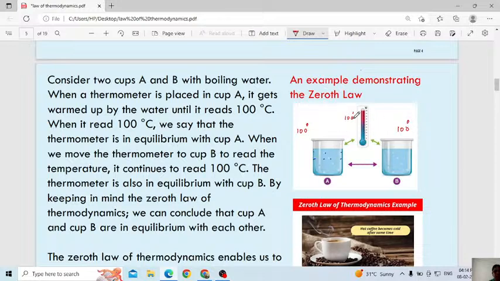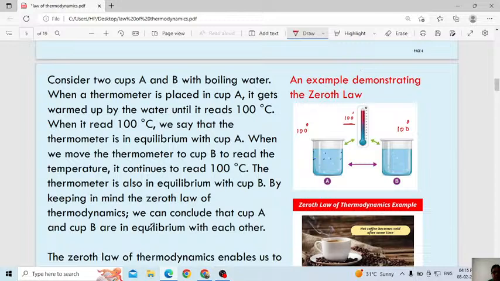Then this thermometer and both systems, all three will be in thermal equilibrium with each other. Correct? Now can we tell? Simple example. This one we consider as the zeroth law of thermodynamics.